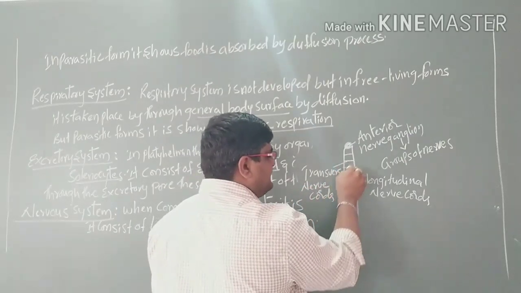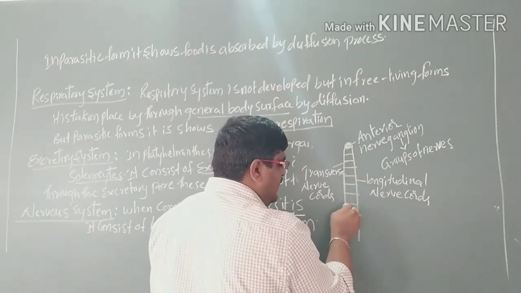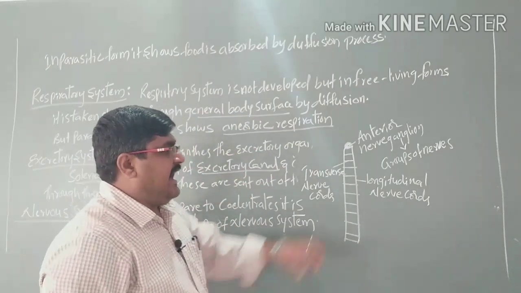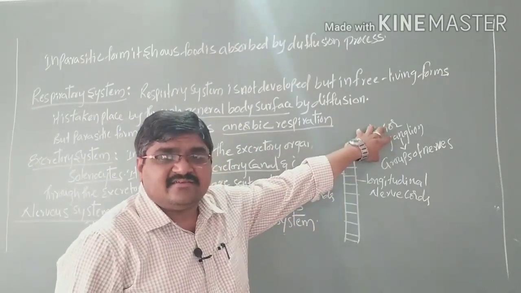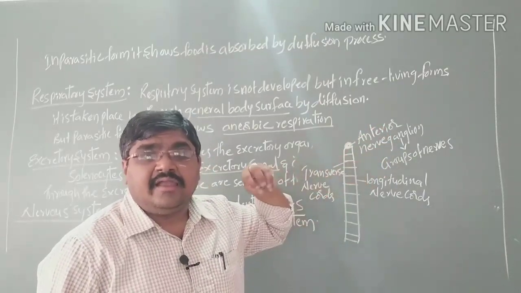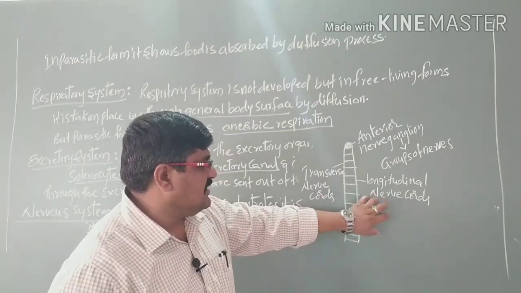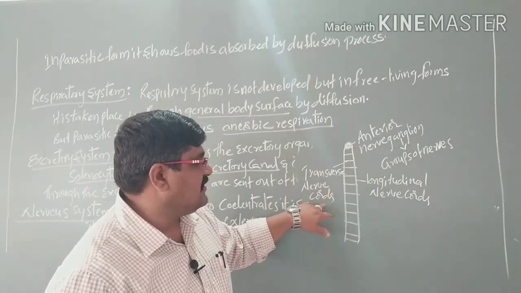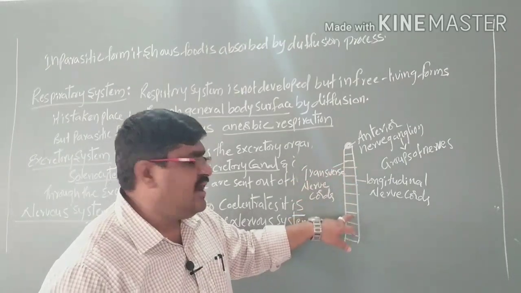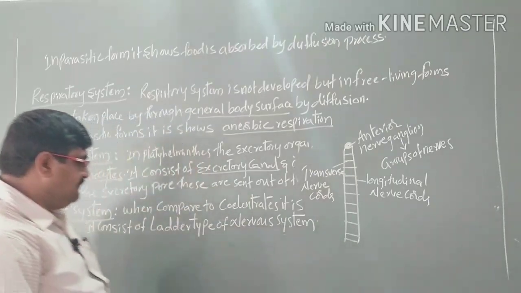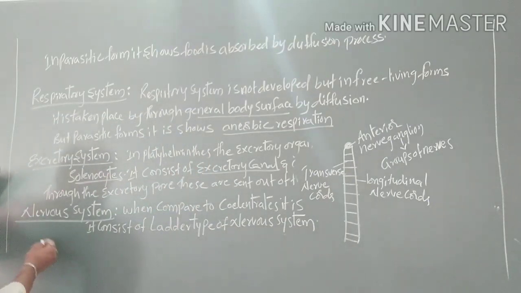So here it appears as a ladder type of nervous system. From the anterior neuroganglions arise two ventral longitudinal neuroganglions, and from these two nerve cords arise the transverse nerve cords, so it appears as a ladder-type nervous system.